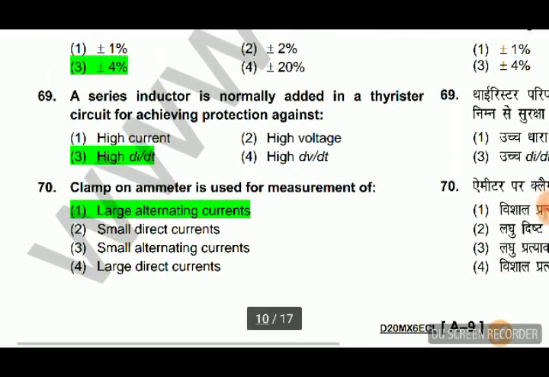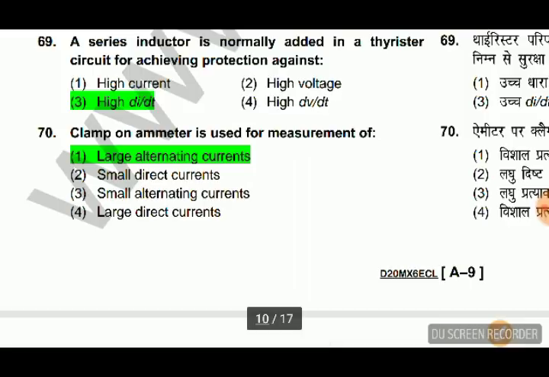A series inductor is normally added in a thyristor circuit for achieving protection against high di/dt rating because an inductor opposes the change of current and a capacitor opposes the change of voltage. A clamp-on ammeter is used for measurement of large alternating currents.